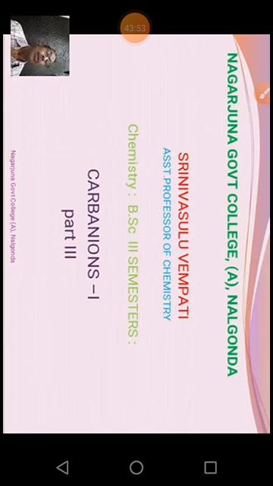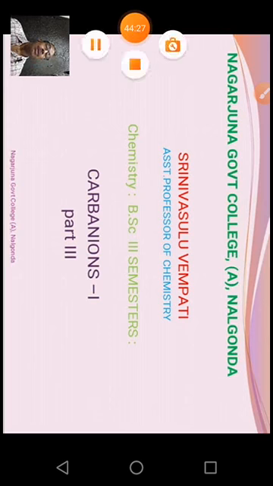Then coming to the crossed aldol reaction, it's a reaction between two types of carbonyl compounds, maybe an aldehyde and a ketone, or two different aldehydes, or two different ketones, but at least one has alpha hydrogen; the other may not have alpha hydrogen. For example, acetaldehyde and benzaldehyde, or acetaldehyde and formaldehyde. Between these two, we expect a crossed aldol reaction. Finally, we discussed different synthetic applications of carbonyl compounds. This is today's class. Thank you very much.